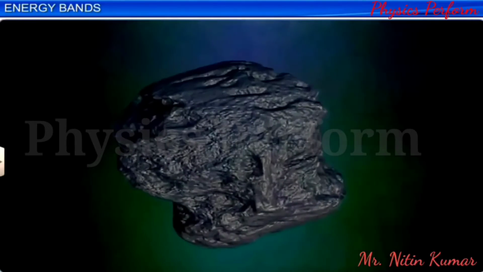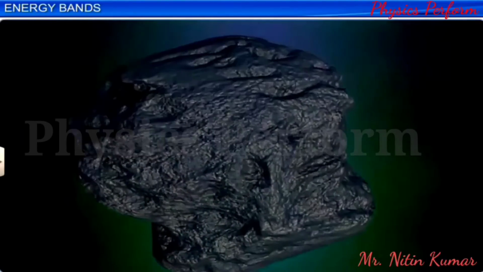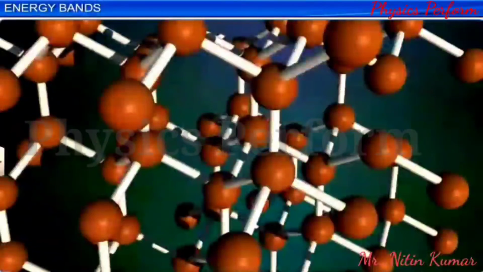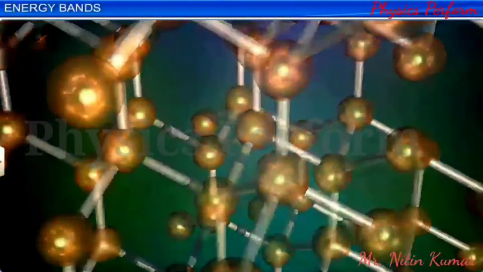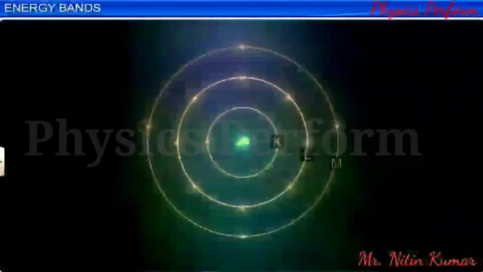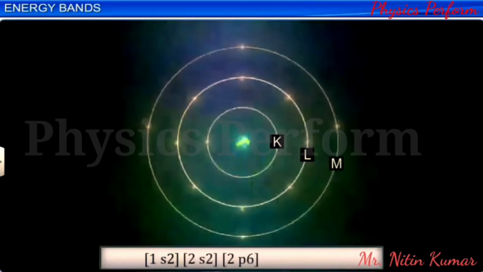A silicon crystal. We know that in a crystal, there is a regular arrangement of atoms with constant interplanar spacing between them. The electronic configuration of silicon is 1s2, 2s2, 2p6, 3s2, 3p2. The third orbit, with 4 electrons, is the outermost orbit. Hence, silicon has valency equal to 4.